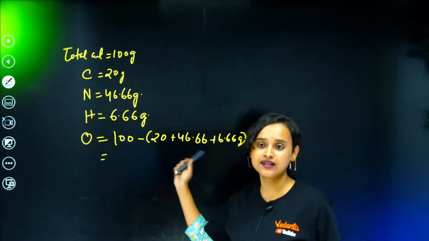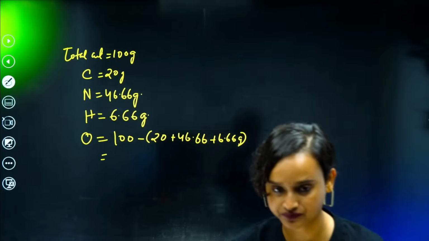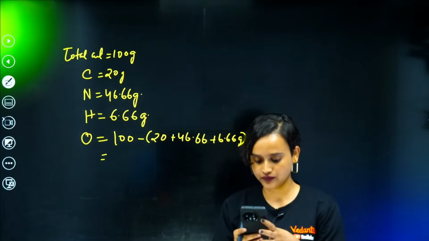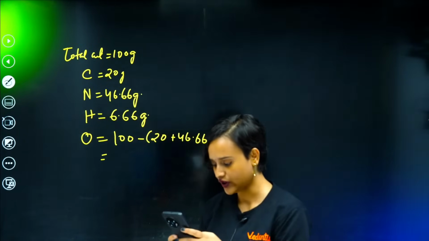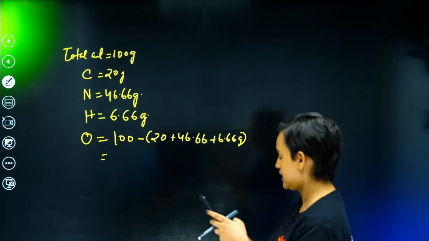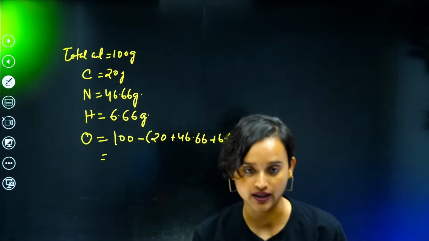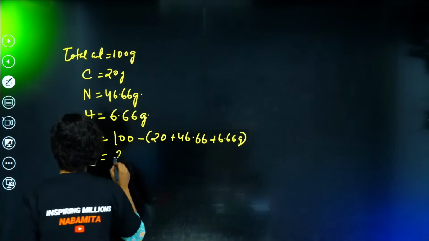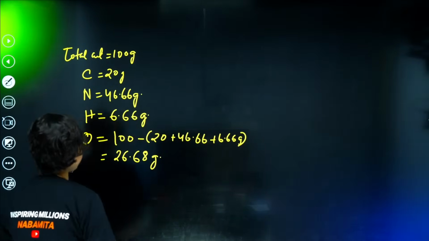I am very bad in mathematics, so I'll have to use my calculator. The answer is 26.68 gram.